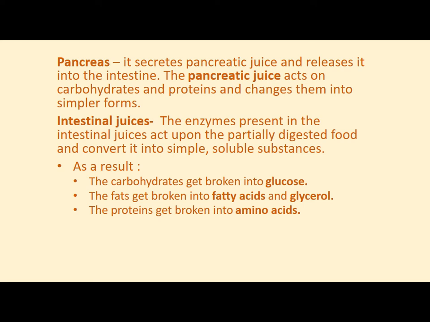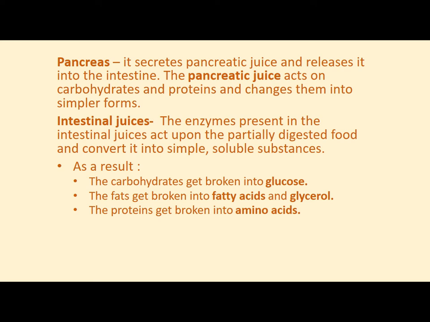As we have discussed earlier, intestinal juice is secreted by intestine. How does it work? Let us see. The enzymes present in the intestinal juices act upon the partially digested food. Till now we have seen that the food is partially digested but not completely. So now whole digestion will complete. That means partially digested food will convert into simple soluble substances. What are those substances? Let us see.